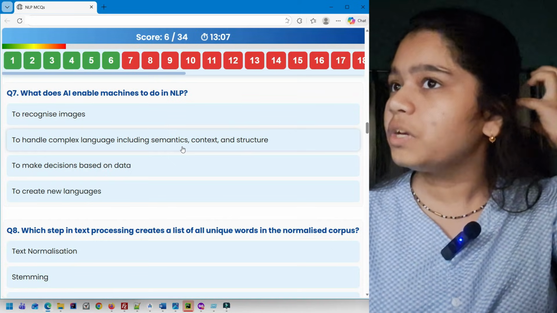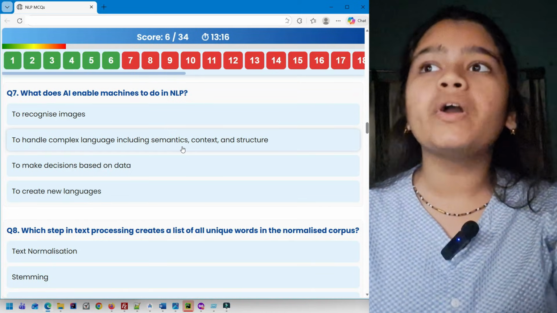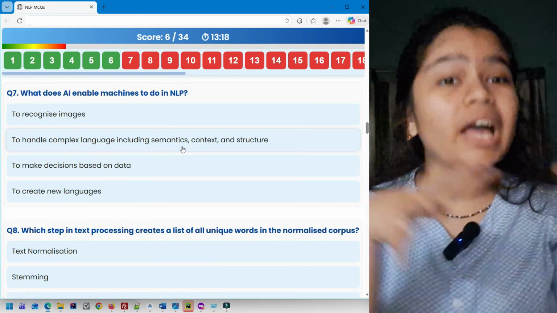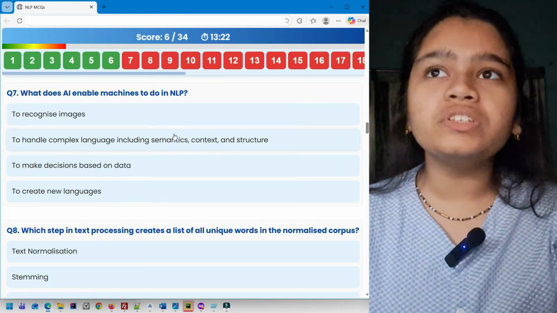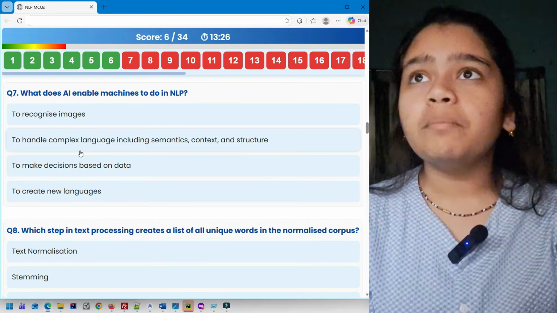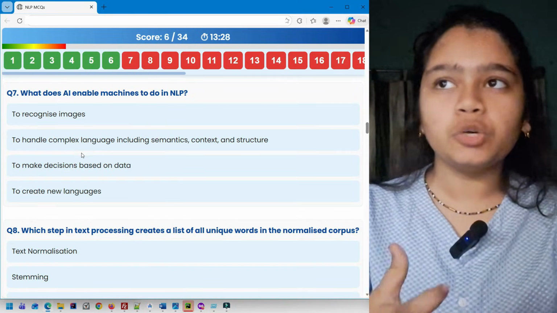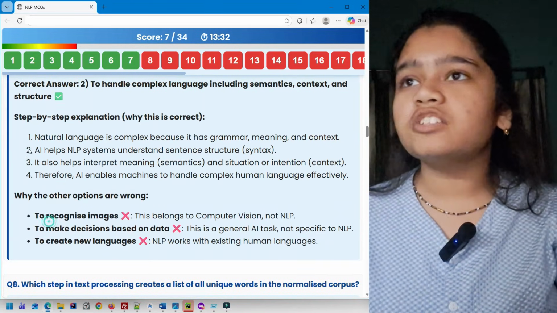To make decisions based on data, this is a very indirect option because it makes decisions based on language data. So to be more specific, option 2 is still correct. To create new languages, absolutely not. The main function of NLP is to interpret human language, not to create new language. So it's going to be option 2. Here is the explanation.